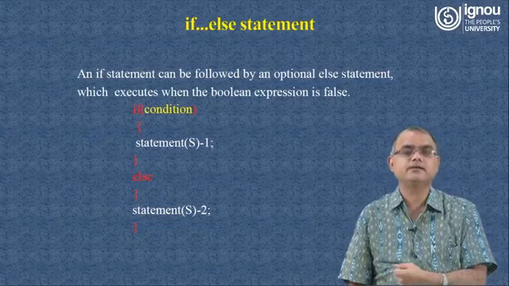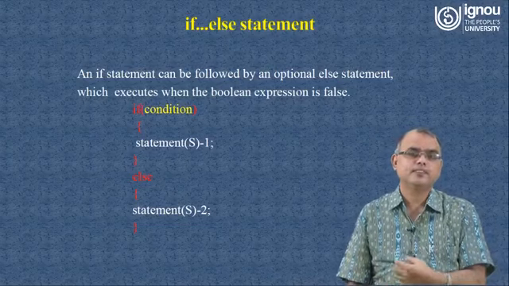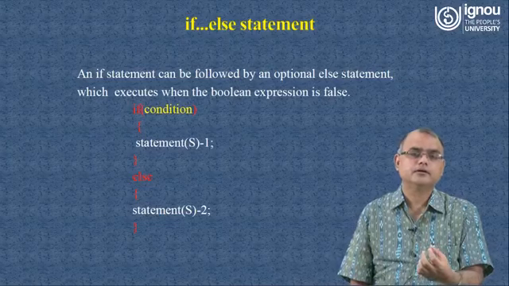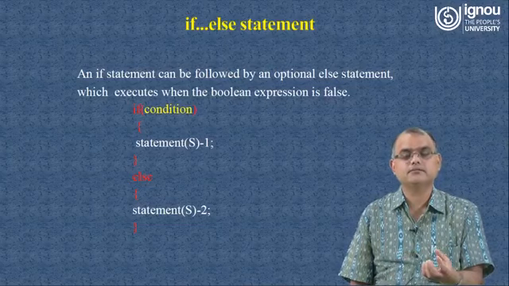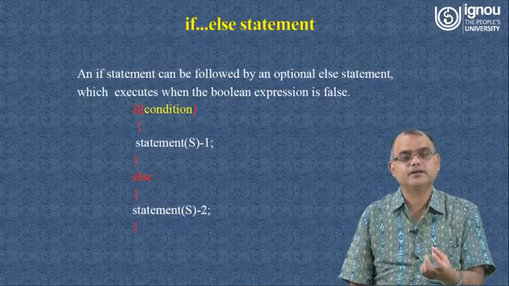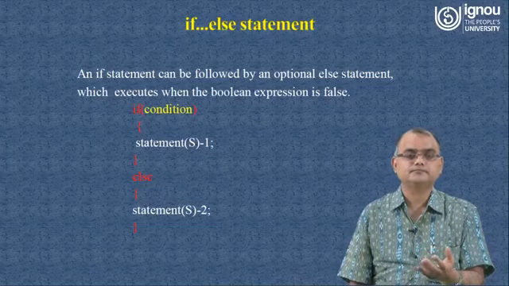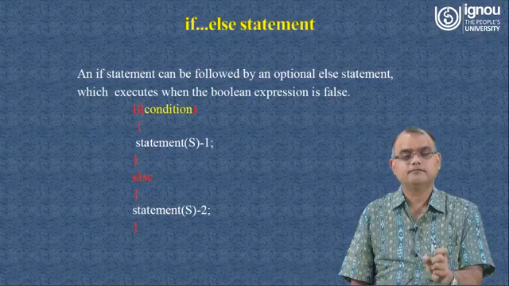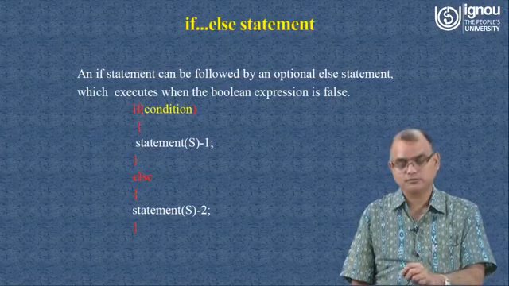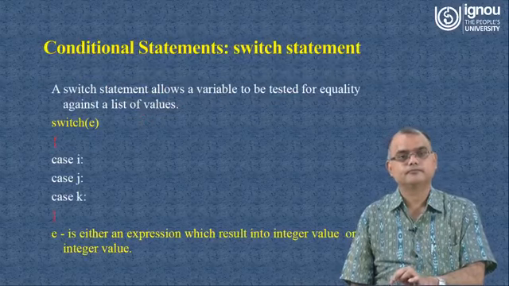One example here I will give: if you have attended a particular number of classes, then you are allowed to appear in the examination, otherwise you are not allowed to appear in the examination. That means on the basis of that specific condition value, whether it is true or false, you are deciding which path to follow.